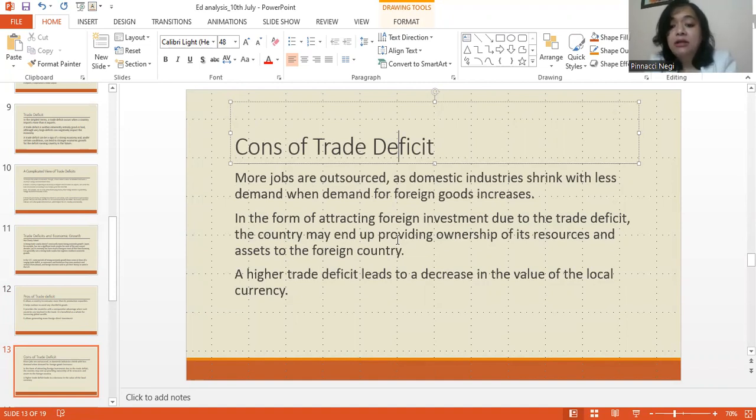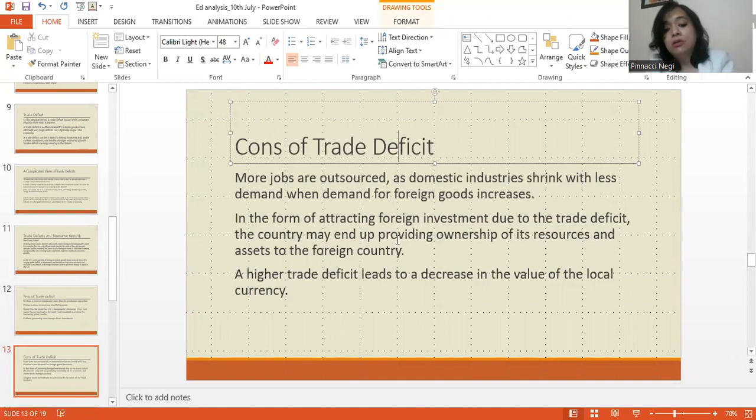In the form of attracting foreign investment due to trade deficit, the country may end up providing ownership of its resources. And of course, when you're inviting foreign countries to invest in your country, you are giving them the ownership of your domestic resources. Foreigners own your domestic resources, right? A higher trade deficit leads to a decrease in the value of the local currency.